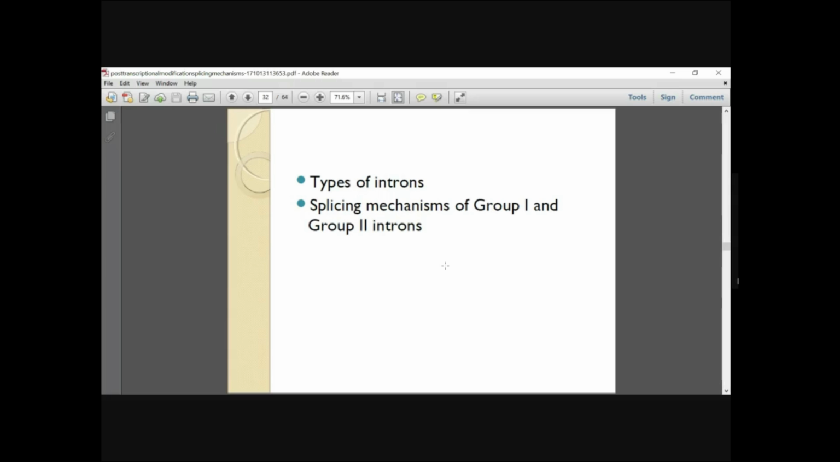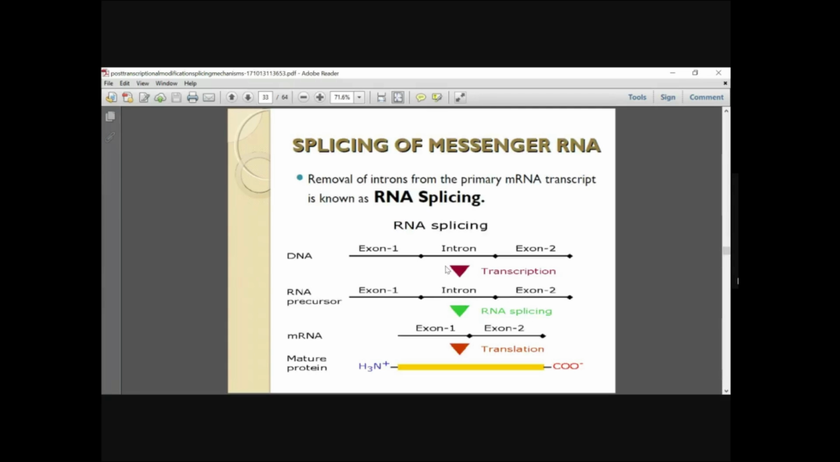The mechanism of RNA splicing varies depending upon the type of intron. There are many types of pre-mRNA introns. Two types are GU-AG and AU-AC introns, and we'll see how the splicing mechanism varies.